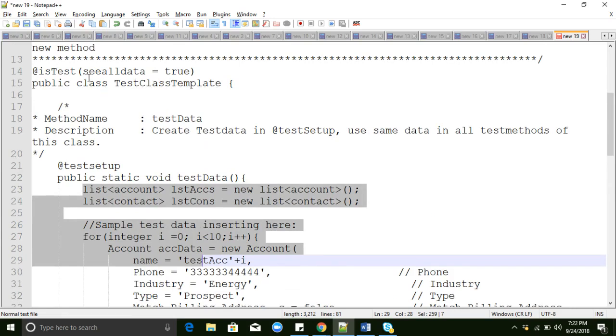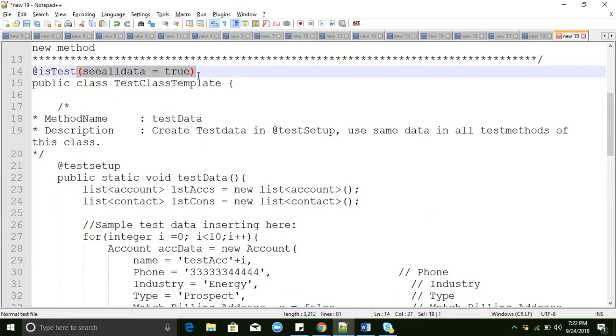But this is not a best practice, to write SeeAllData equal to true. Why? In the sandboxes we can create test data, but at the time of deployment in production, there is no data, so automatically our test classes will fail, and that's the reason we need to avoid SeeAllData equal to true in the test class. This is not a best practice.